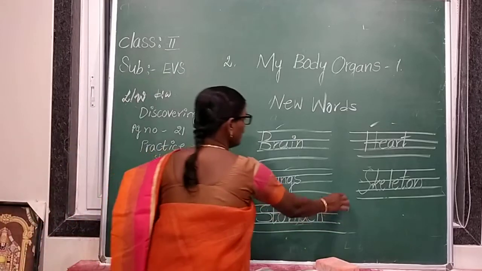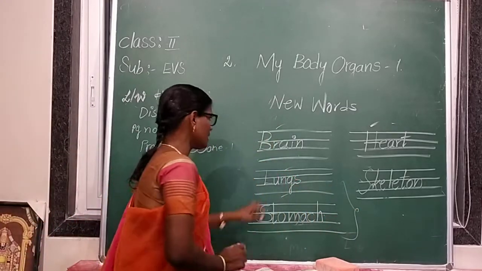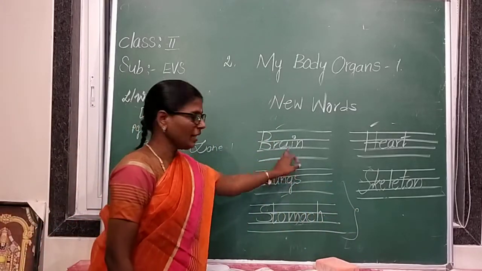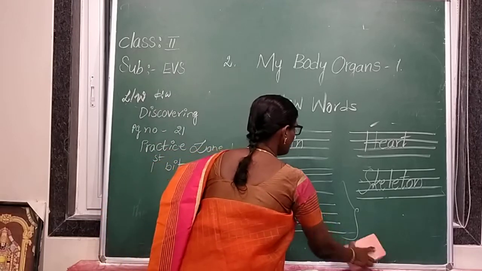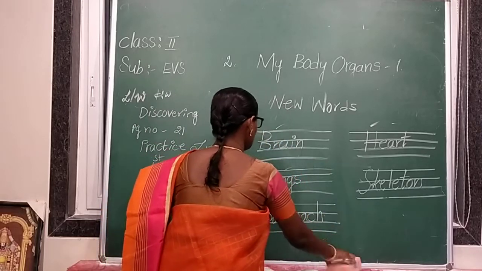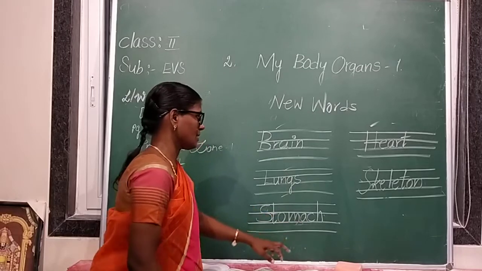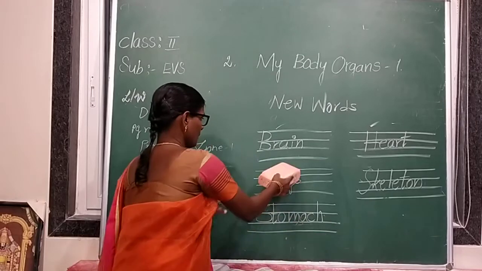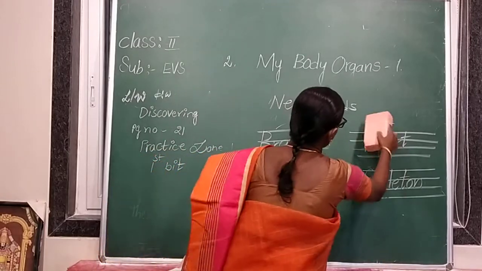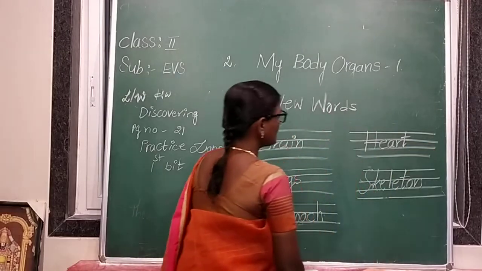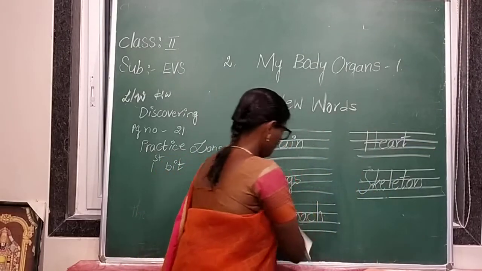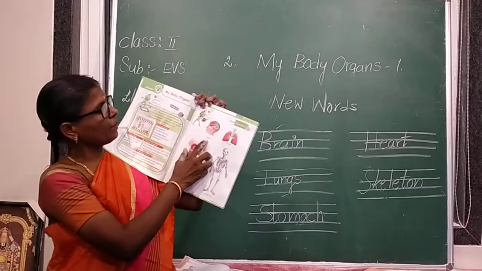These are our internal organs. Brain, lungs, stomach, heart, skeleton. Put your finger on your textbook.